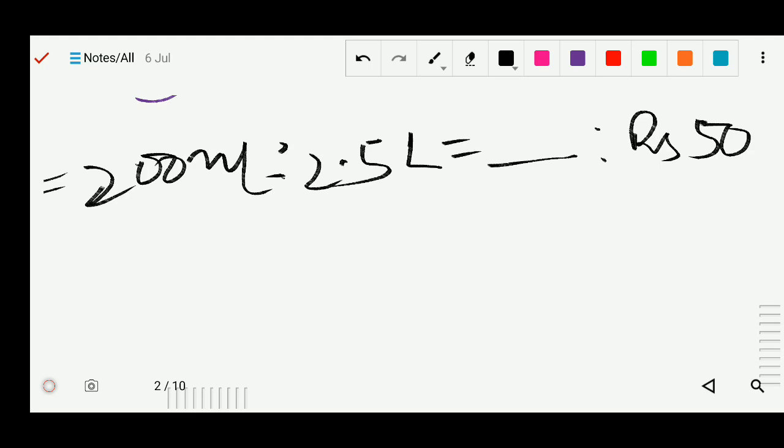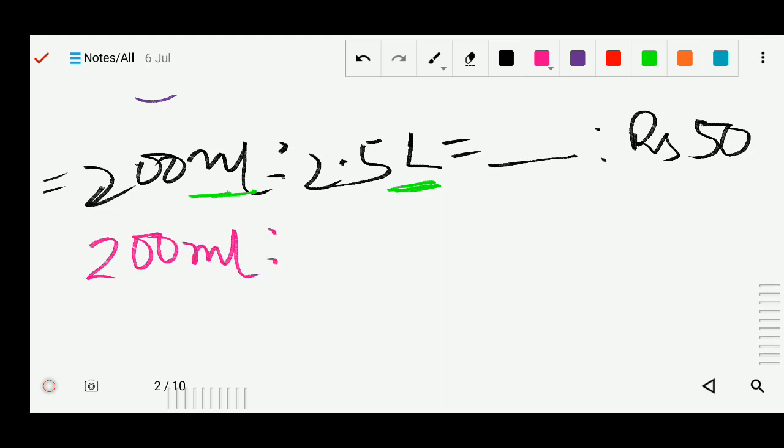Again we have to find this particular term. First of all we have to see whether they are in the same unit or not. You can see they are not in the same unit. Here is the milliliter, here is the liter. To proceed, first we have to convert to the same unit. So I will change the liter to the smaller unit, milliliter.